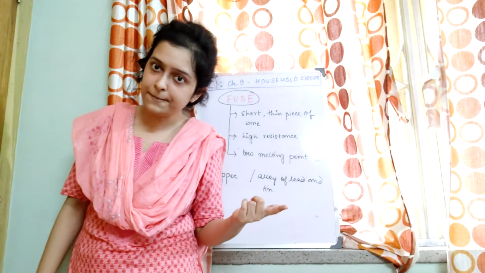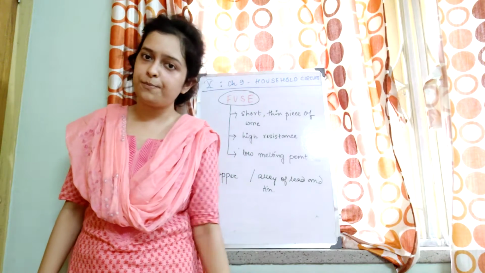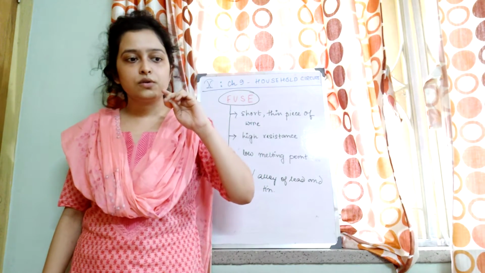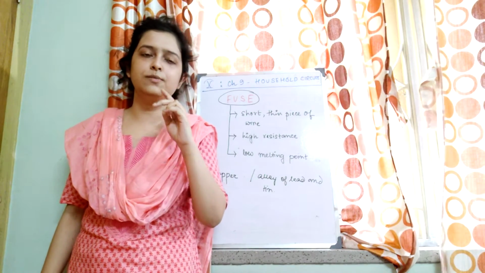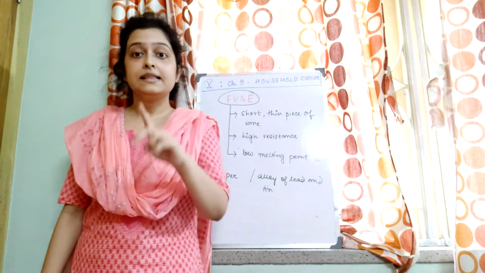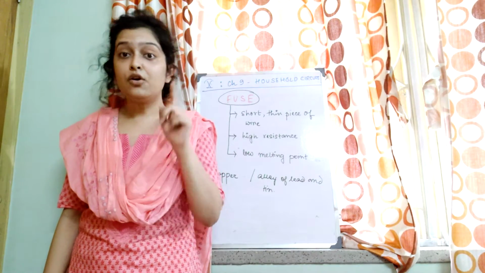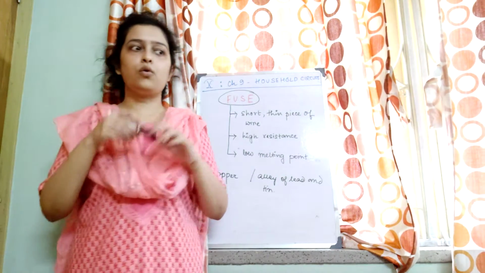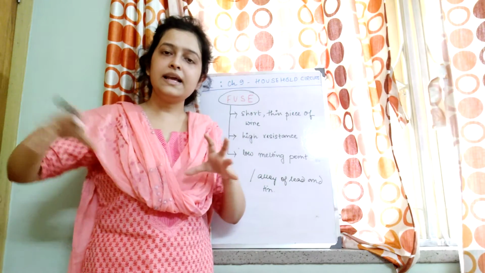Overloading, okay. So due to overloading, a huge amount of current will now pass through the circuit, right? So if a huge amount of current passes, then obviously it will exceed the safety limit of current.